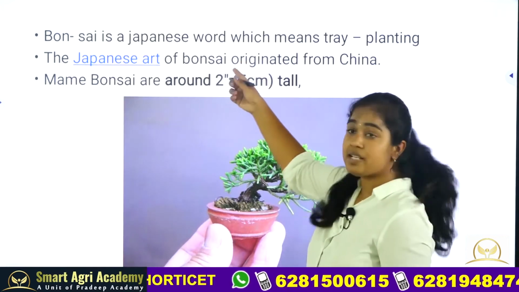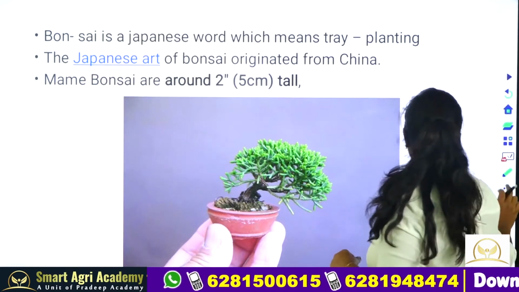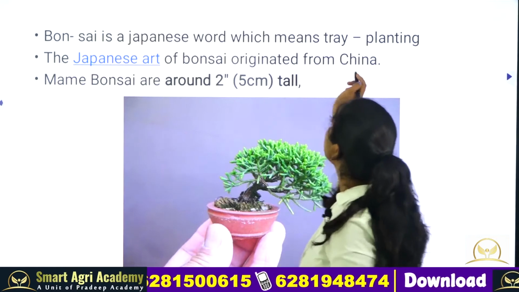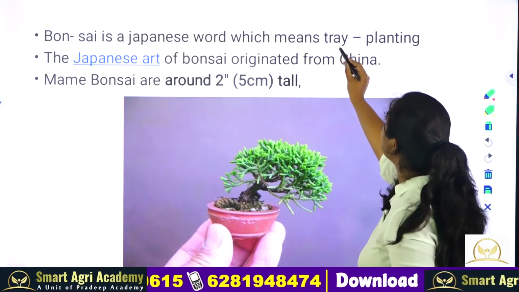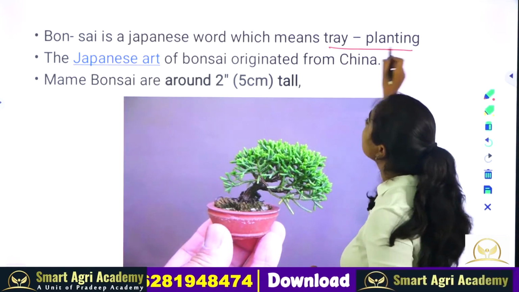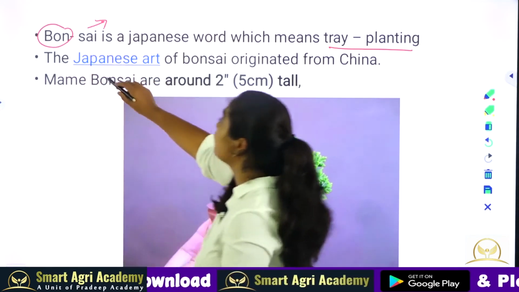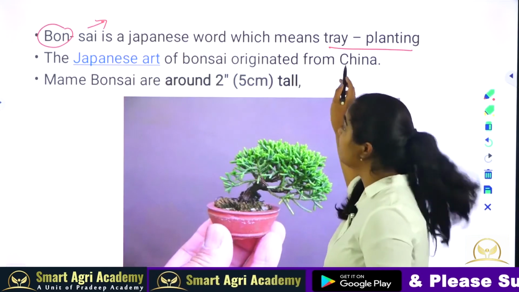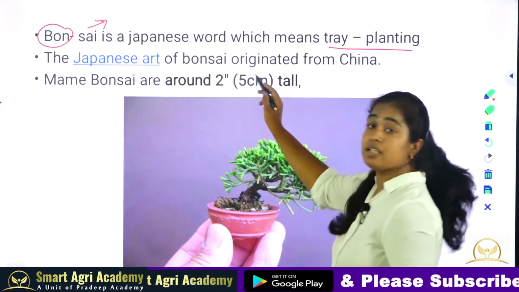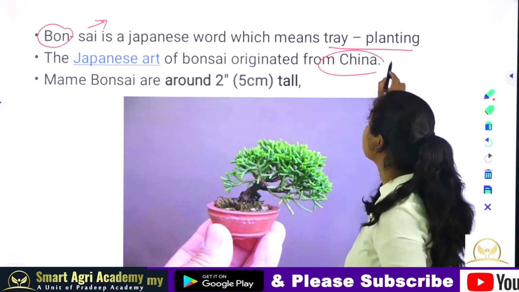Bonsai is a Japanese word. It originated from the Japanese language, where bonsai means tray planting. The word bon means tray, sai means planting, so bonsai means tray planting, and this is a Japanese art. But it originated from China.